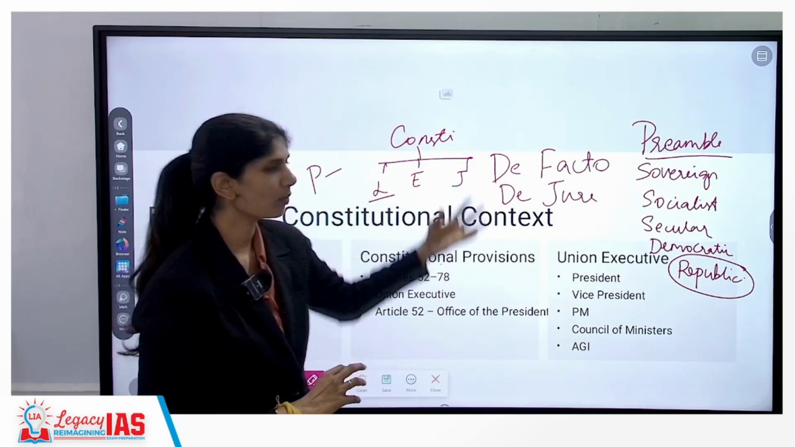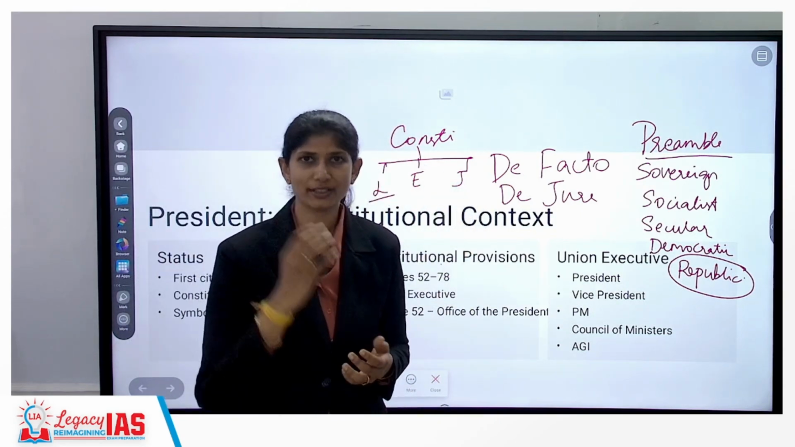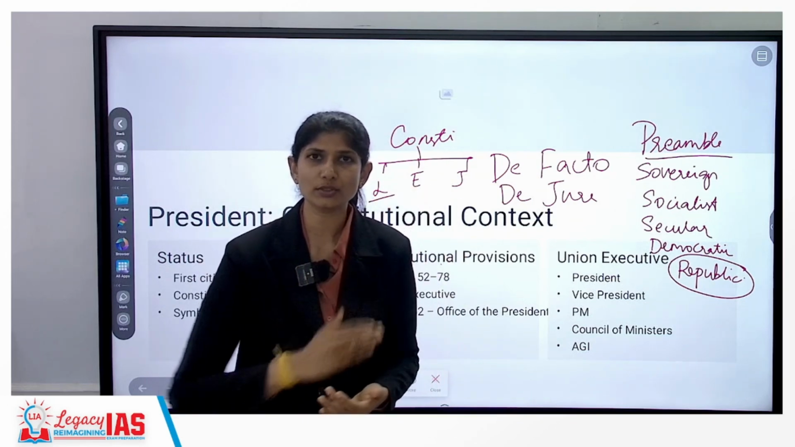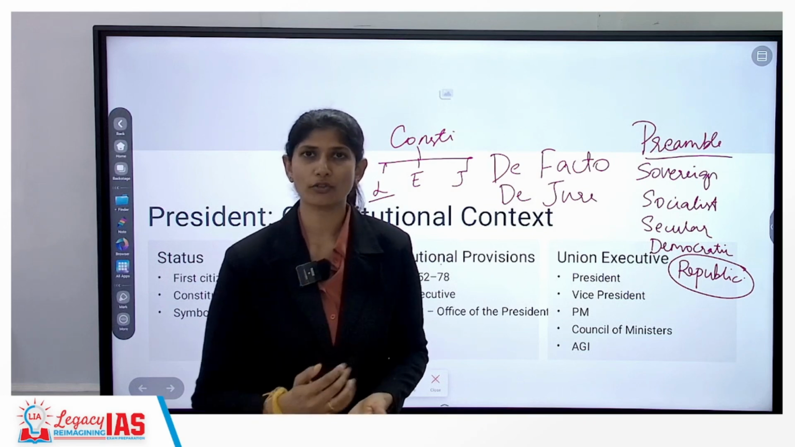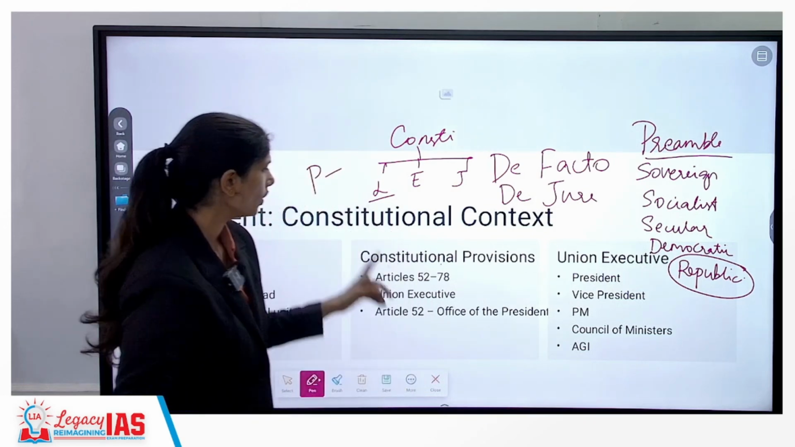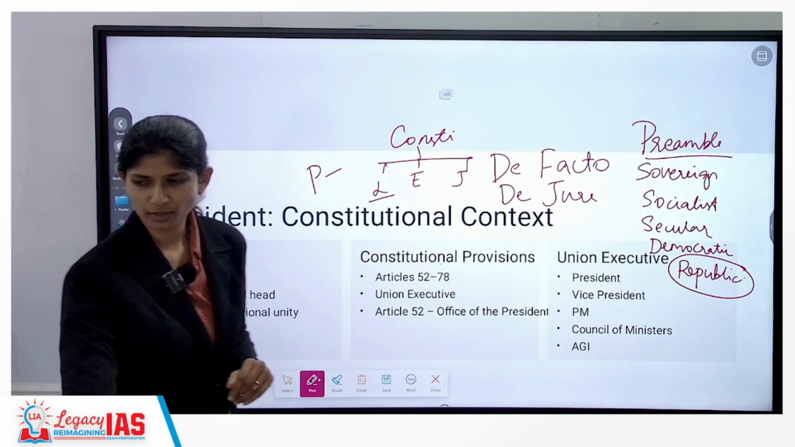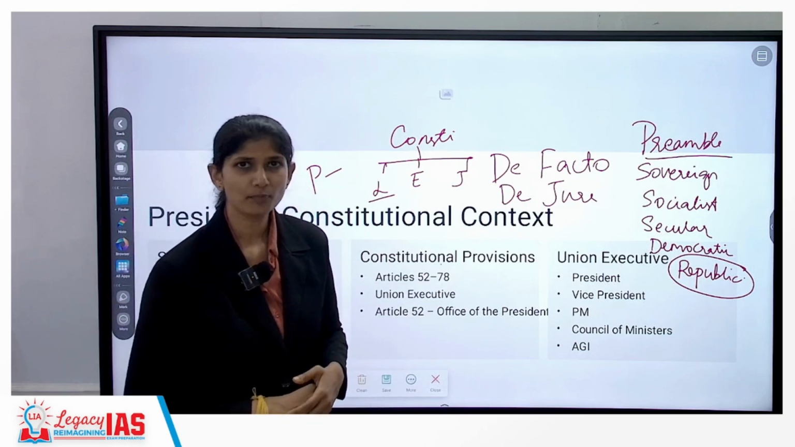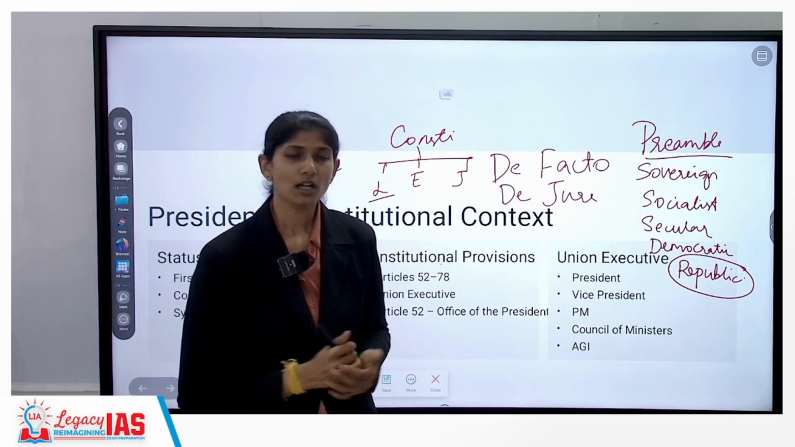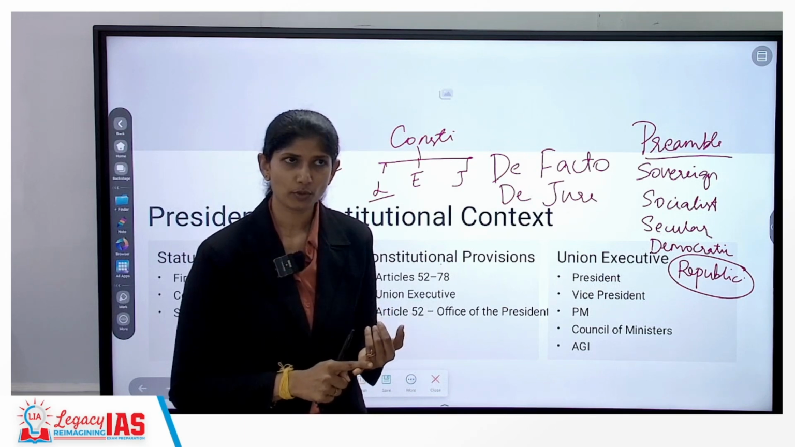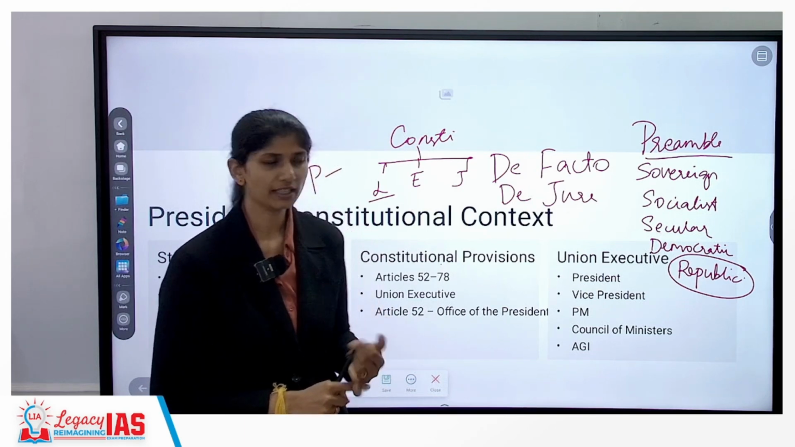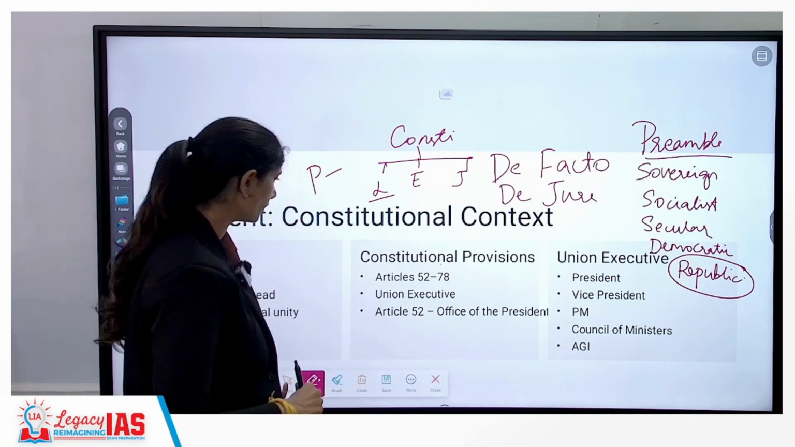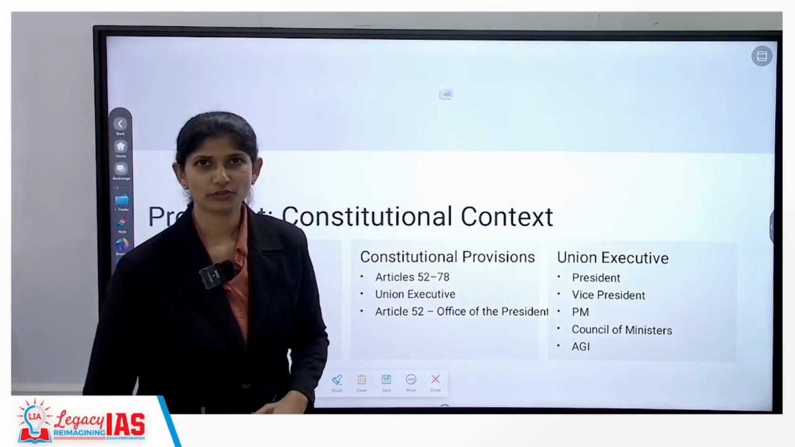Understanding? So these are some of the provisions which speak about how the head of state is. Our head of state is a reflection of how our country or our value systems are when we say head of our country. Alright? So constitutional provisions are described in articles 52 to 78, wherein we will be speaking about your president, with regard to your prime minister, council of ministers. He is also part of union executive. The office of president is described in article 52.